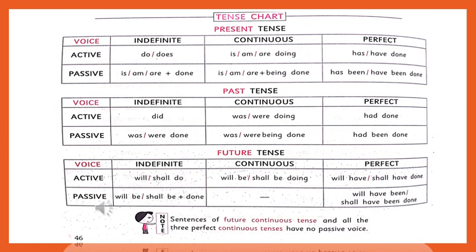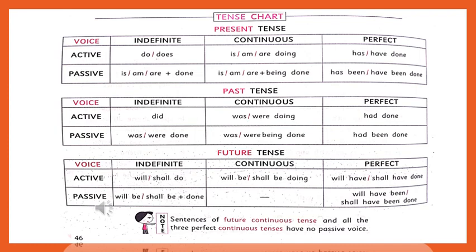And in the future, in the simple future or indefinite future, we use will or shall plus the base form of the verb in the active voice. And in the passive voice, will be or shall be plus the third form of the verb. In the future continuous, there is no passive voice. Active voice is there, but the passive voice is not there. And the last one is future perfect. In the passive voice, will have been or shall have been plus the third form of the verb is used.